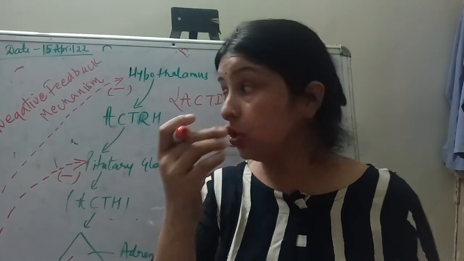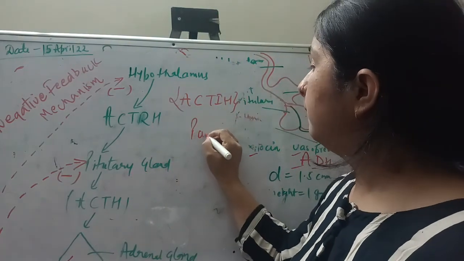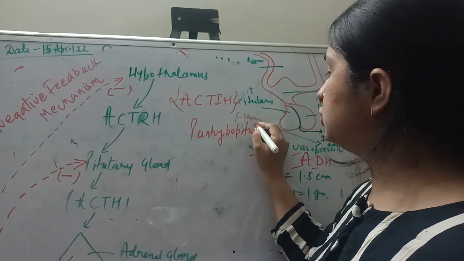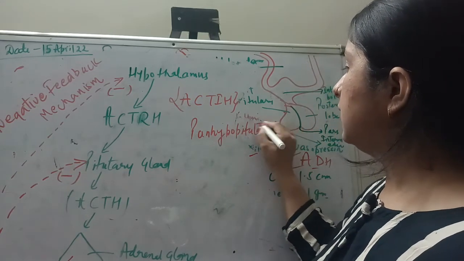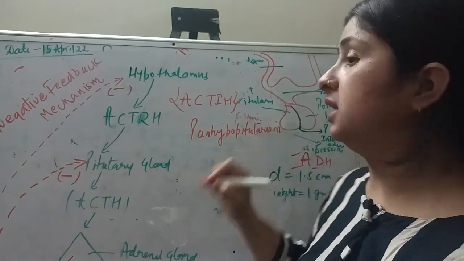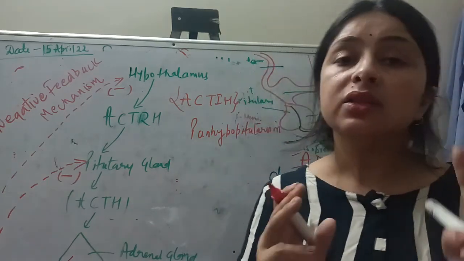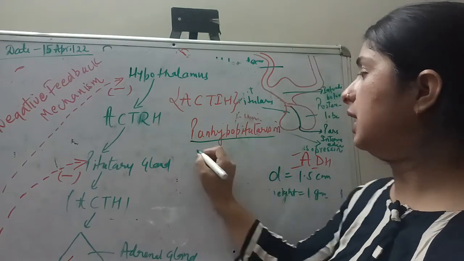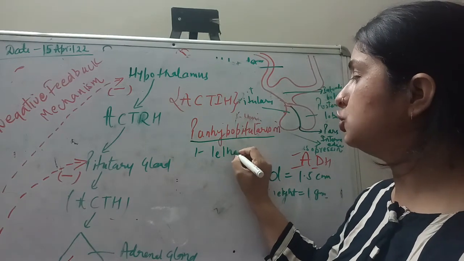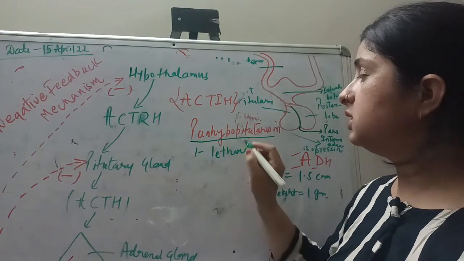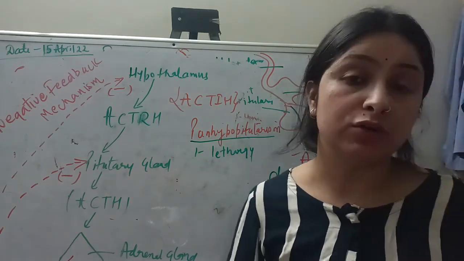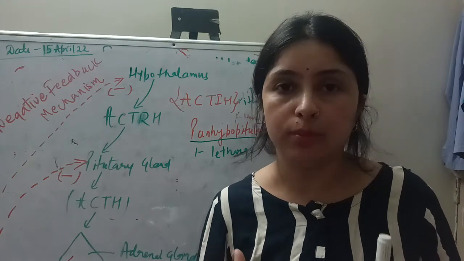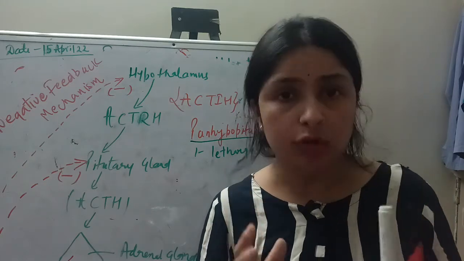So this condition is called, let me write here, panhypopituitarism. Now this panhypopituitarism is characterized by three major symptoms. The first symptom of this condition is lethargy. You feel energetic when the metabolism of carbohydrates, proteins and fats is going on in your body in a very controlled and very good manner.